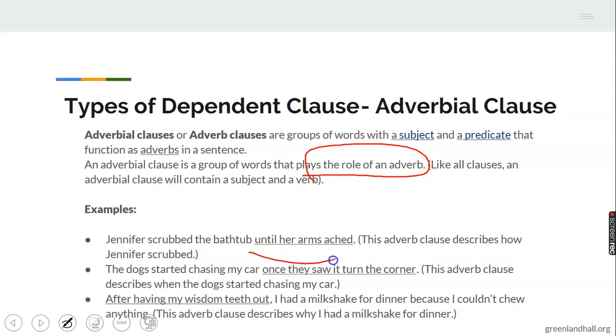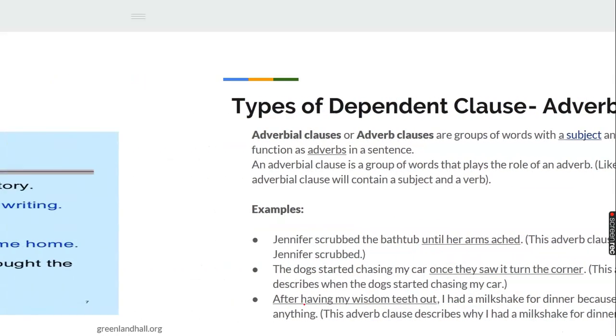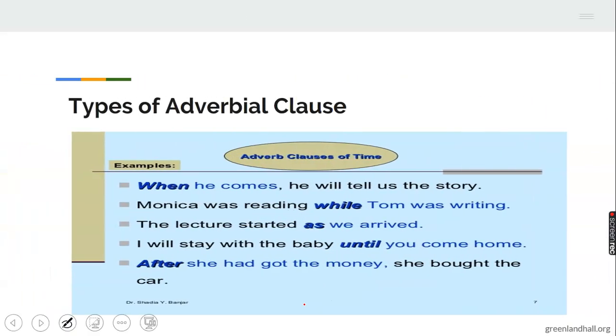These are adverbial clauses modifying the verb scrubbed. Here, this is an adverbial clause modifying the verb started. This is an adverbial clause modifying the verb add. Then, in subsequent examples, you can see them. This is the adverbial clause here. It's modifying the verb will tell.